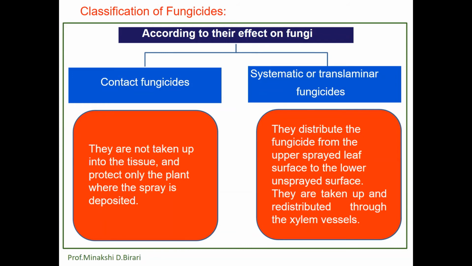They are taken up and redistributed through the xylem vessels. So this is the classification of fungicides according to their effect on fungi.